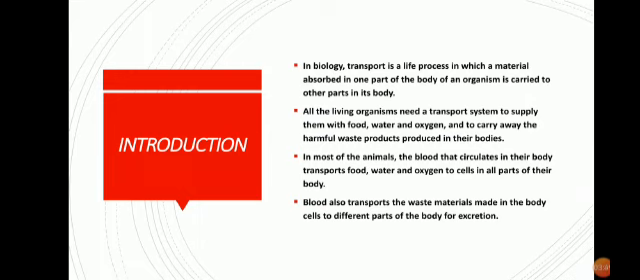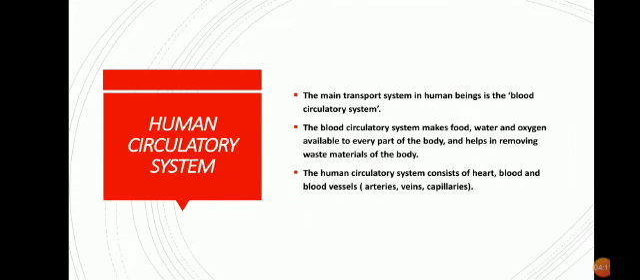In this chapter, we are going to learn about the transport system in animals and plants. In most animals, the blood that circulates in the body transports food, water and oxygen to cells in all parts of their body. The blood also transports the waste material which is made in the body cells to different parts of the body for excretion. Now we will start with the human circulatory system. The main transport system in human beings is what?